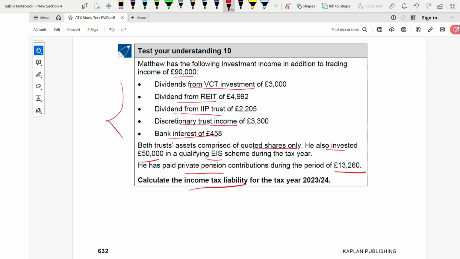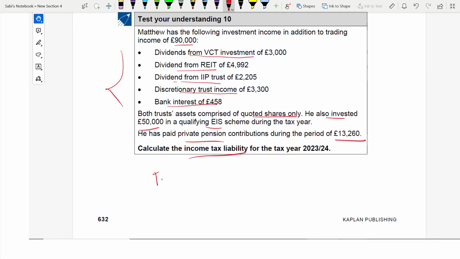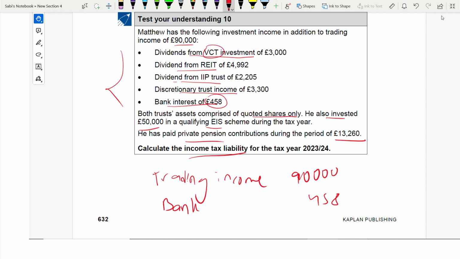So now we'll list all the incomes first. Under the heading, trading income is 90,000. Then we have bank interest of 458. This is savings. Then we have income from VCT, exempt.